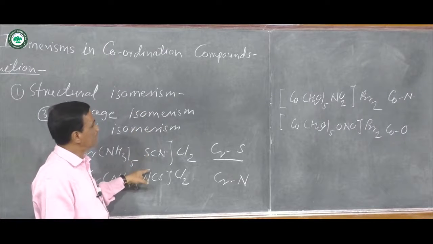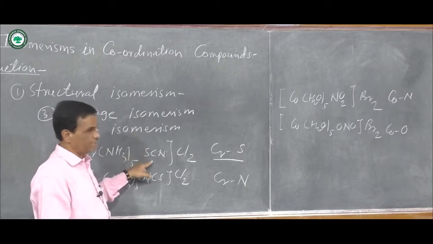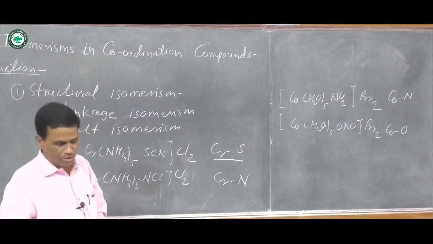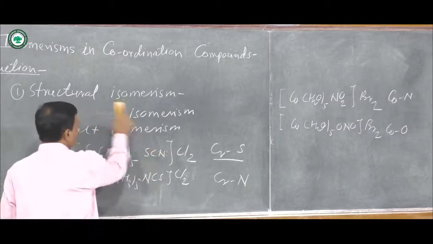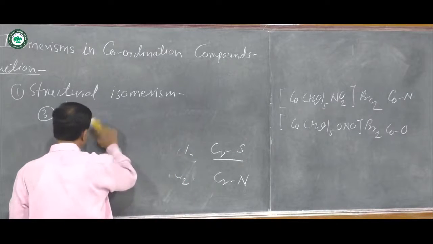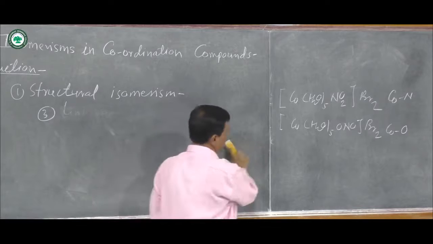In various compounds the linkages are different, and these are some examples of linkage isomerism. Then the fourth type of structural isomerism is coordination isomerism.